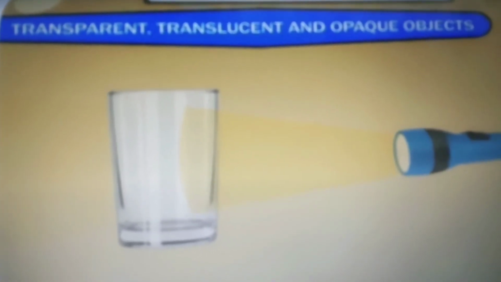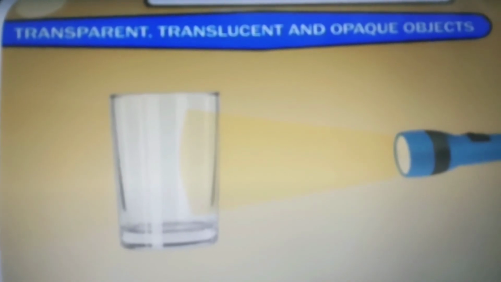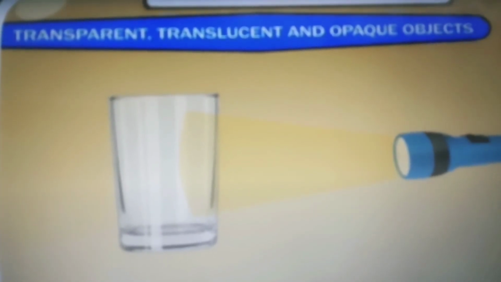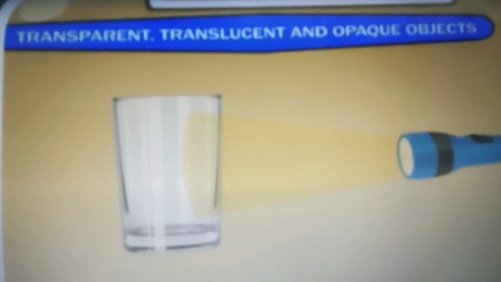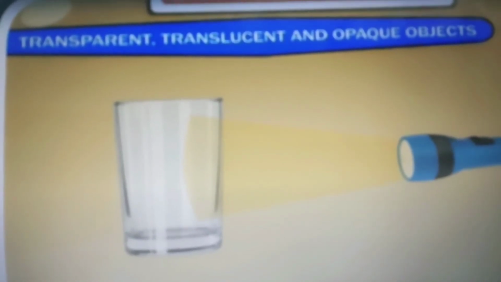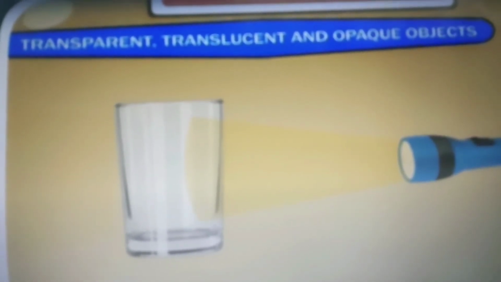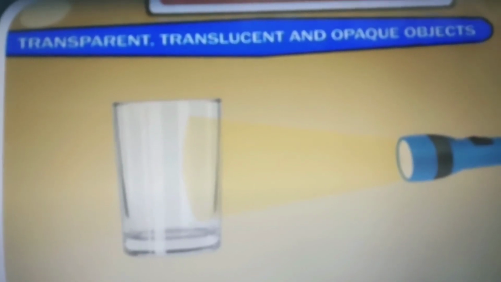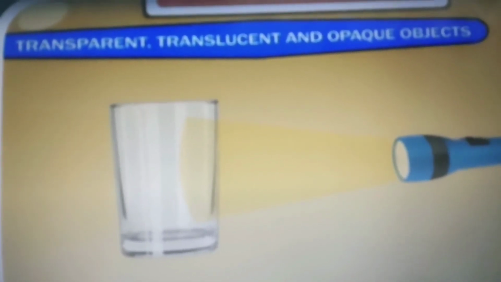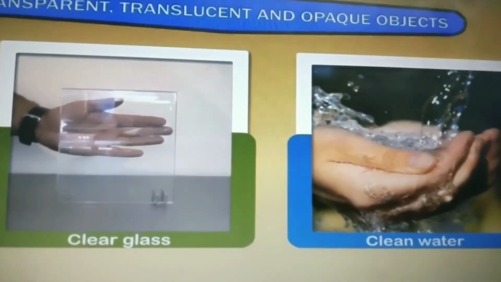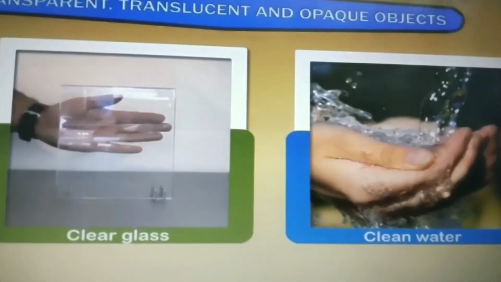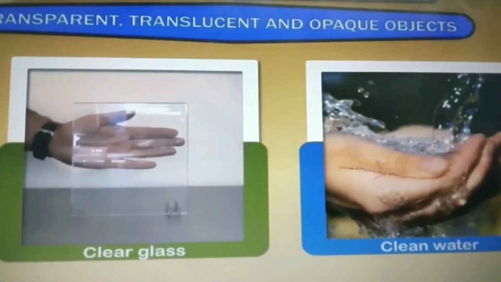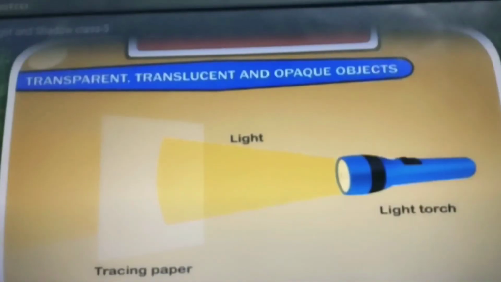For example, you can see in this picture that if we put a source of light behind a glass, all the light passes through the transparent glass. It means glass is a transparent object. So, clear glass and clean water are all transparent objects.